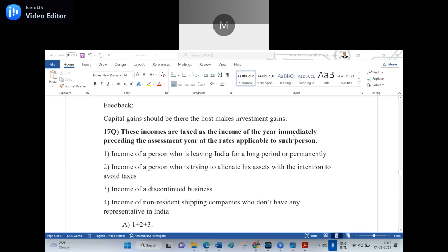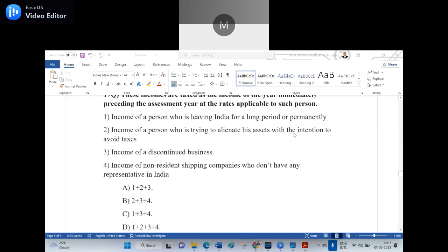These incomes are taxed as income of the year immediately preceding the assessment year at the rate applicable to such person. Number 1, income of a person who is living in India for a long period or permanently. 2, income of a person who is trying to alienate his assets with the intention to avoid taxes. 3, income of the discontinued business. 4, income of non-resident shipping companies who don't have any representative in India. Then options go in this manner.